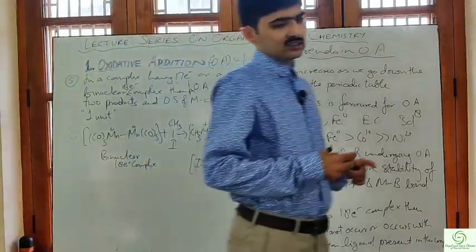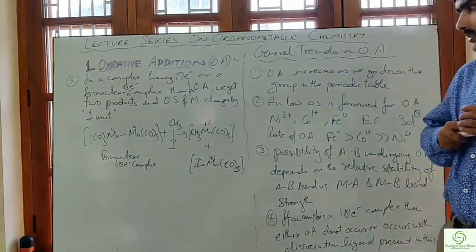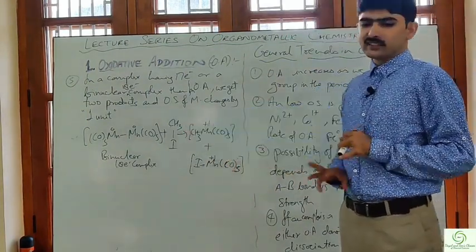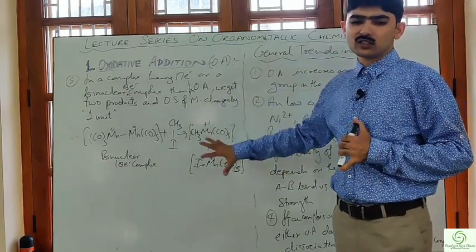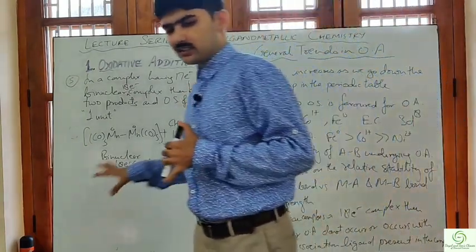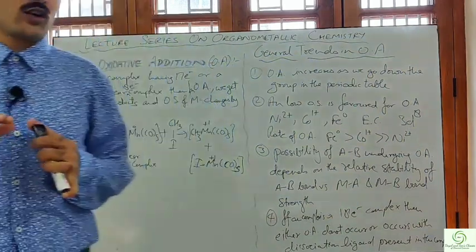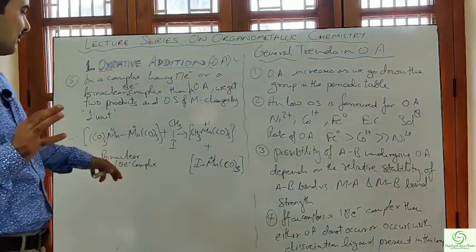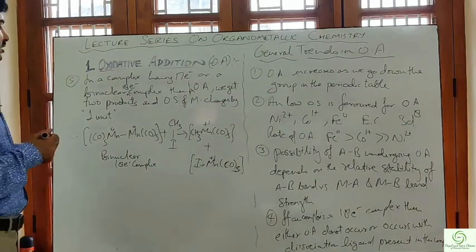Therefore the oxidation state changes by +1, and since the oxidation is taking place and addition of the ligand is also taking place, this is also an oxidative addition reaction, and these types of reactions are called binuclear oxidative addition.